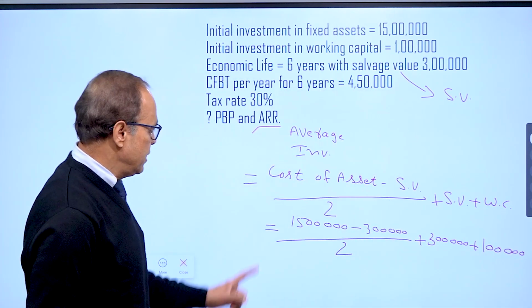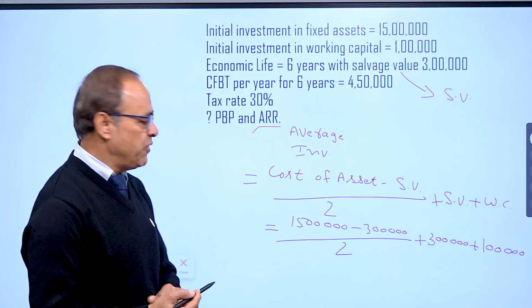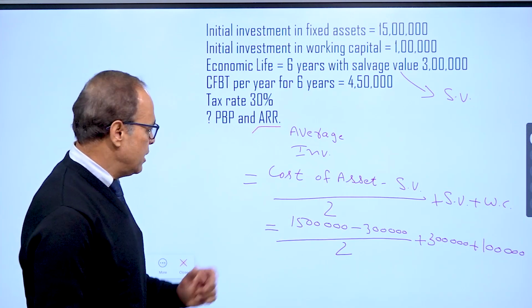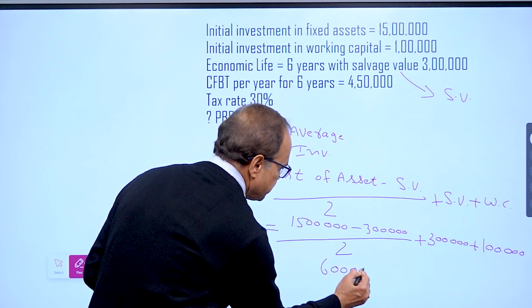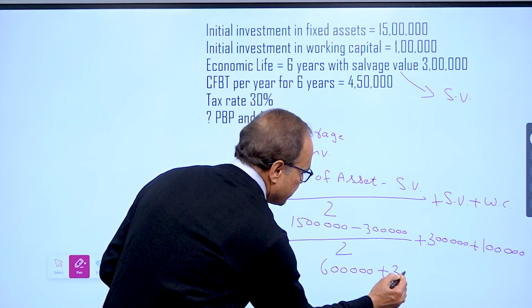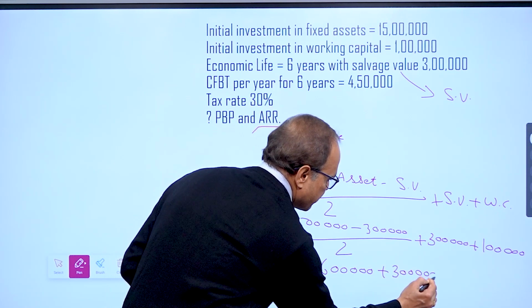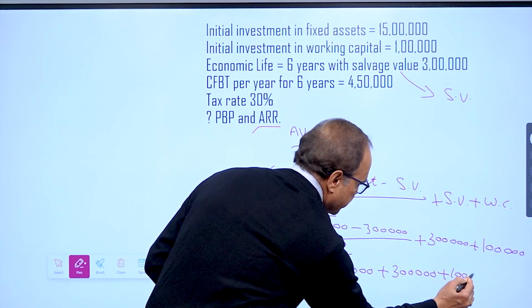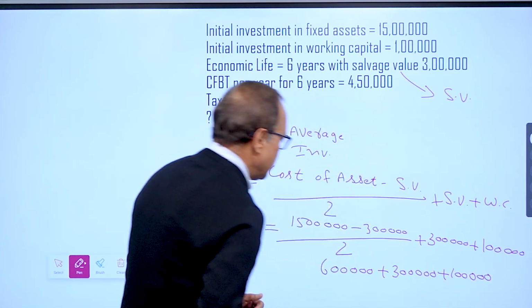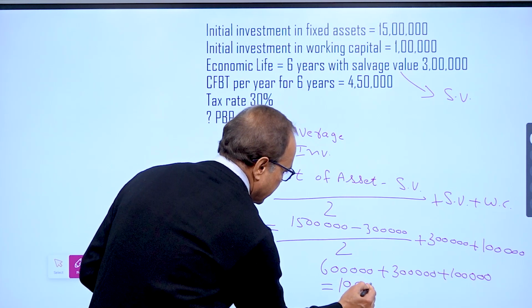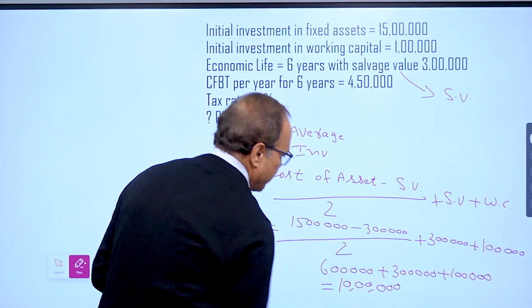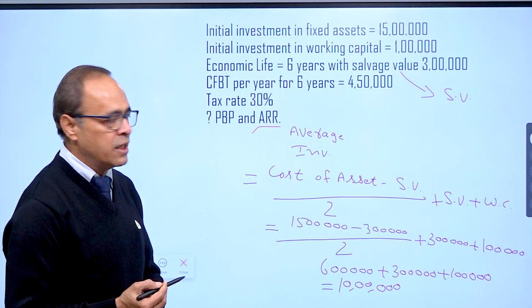So what do we get? 15 minus 3 becomes 12. 12 divided by 2, 6 lakhs. Plus 3 and plus 1. So we get it. My average investment is 10 lakh.